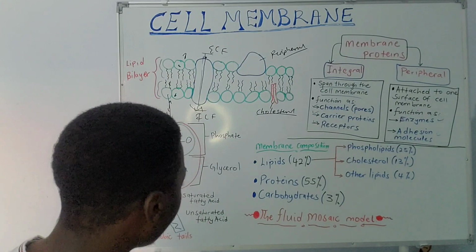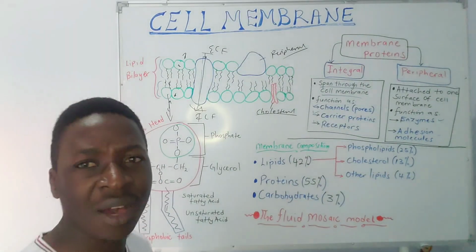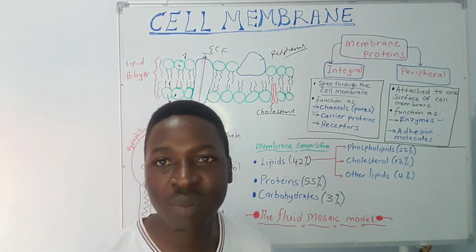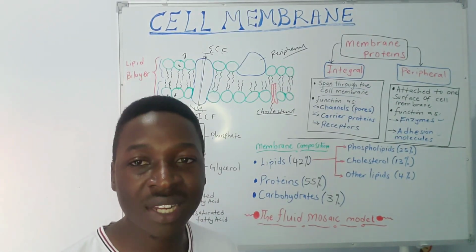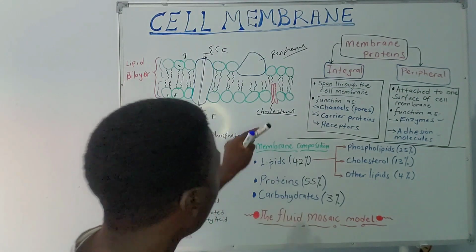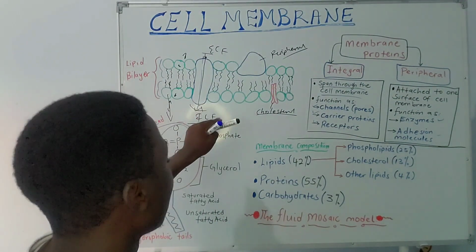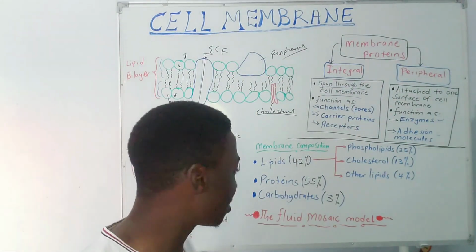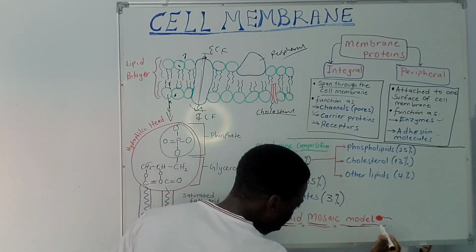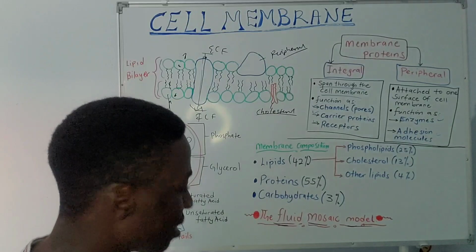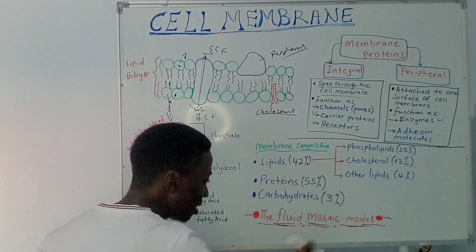The other thing that you need to know about this: during the study of the cell membrane, Singer and Nicolson, these were scientists that described this structure of the cell membrane as a fluid mosaic model. And what does this mean? Fluid implies what I've just explained, and mosaic is a mixture.